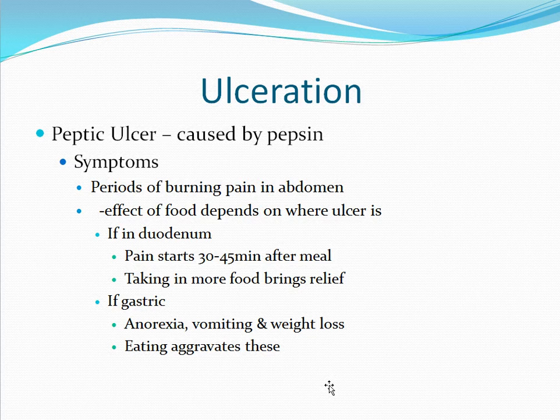What happens is that the initial eating will produce an increase in gastric secretions, and this is what causes the pain. By eating later on, this absorbs these secretions and will bring relief. If the ulcer is a gastric ulcer, this will result in anorexia, vomiting, and weight loss. Here, eating will actually aggravate the symptoms.